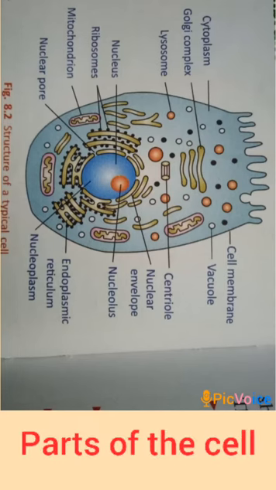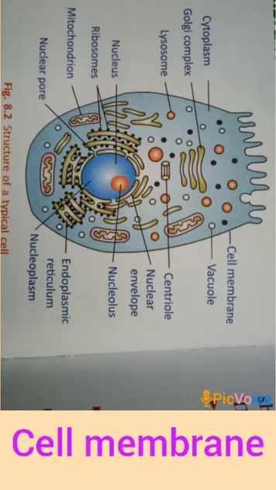Next topic is parts of the cell. The cell has three main parts: cell membrane, cytoplasm, and nucleus. So the cell membrane is the outermost layer of a cell. It is a thin, delicate membrane which separates the inner content of the cell from the outer medium. It is also known as plasma membrane. Cell membrane is present in both plant and animal cells.